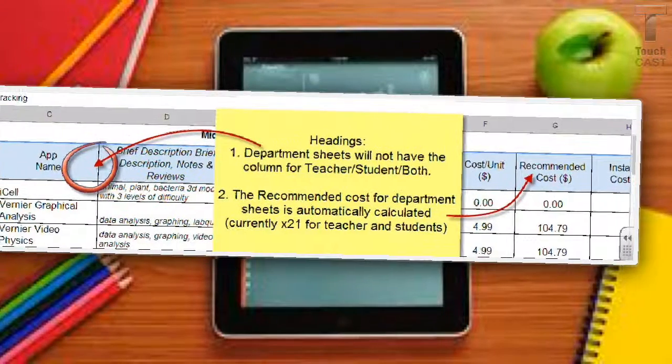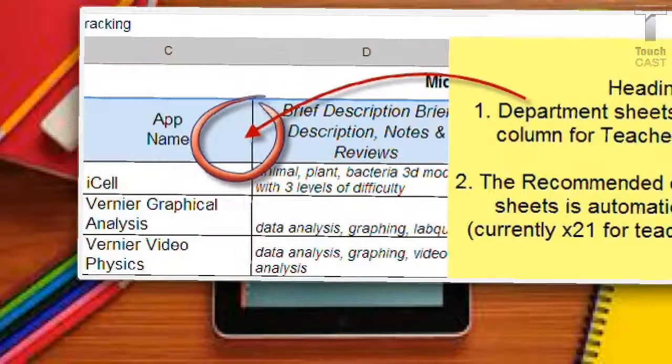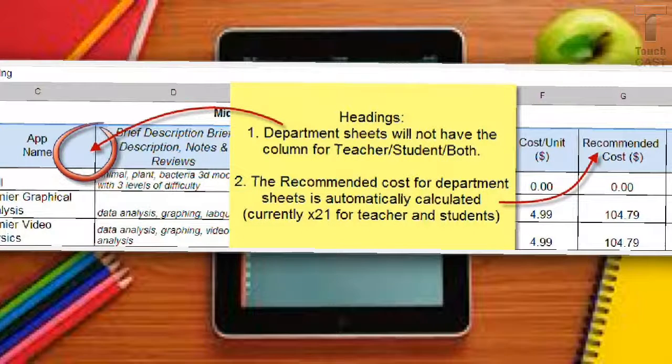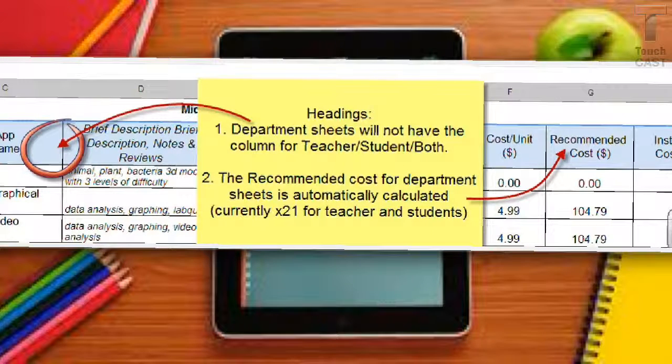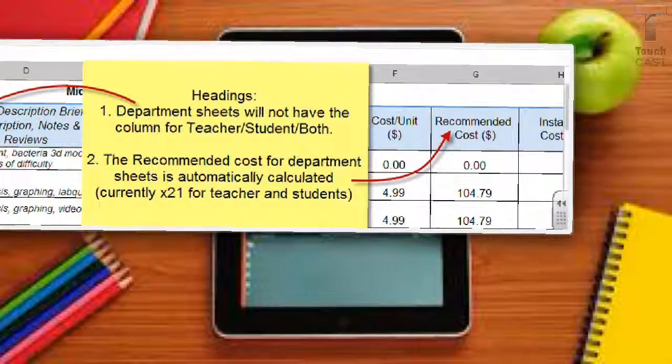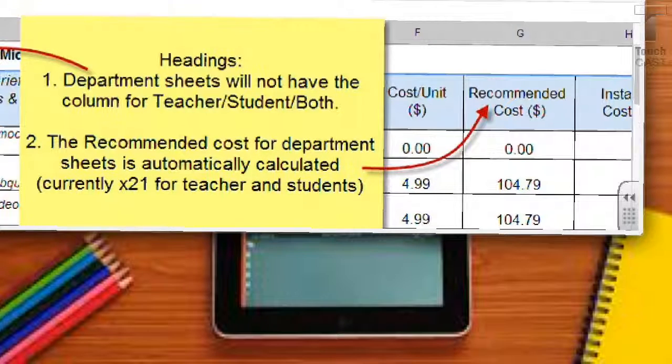Now, in terms of department sheets, it's going to look slightly different in that you'll notice over here next to your app name, there is no teacher, student, both. That's because primarily the apps that you're going to install on your department sheets are probably going to be ones that both teachers and students are going to be using. So for those, for the cost per unit, I multiplied that by 21, assuming the 16 for the iPad cart plus give or take 5 teachers, not to mention that you need at least 20 for volume licensing discounts anyway.